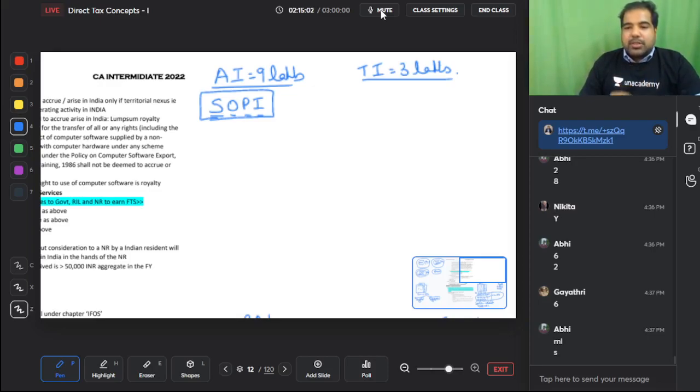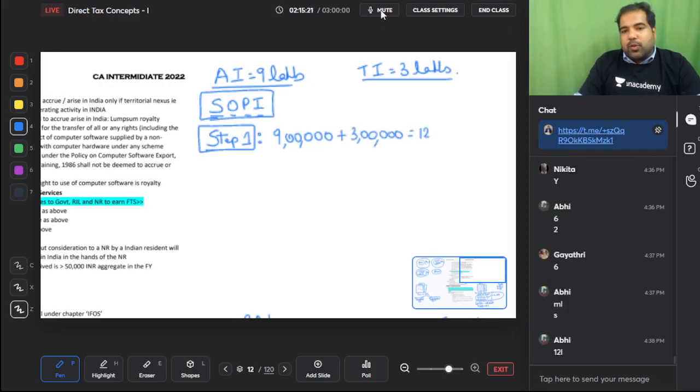In this scheme or scam, there are 3 steps. Watch out for the 3 steps. First step is where they will shock you. They will take all your incomes, 9 lakhs plus 3 lakhs, that is 12 lakhs, and they will calculate your income tax on this 12 lakhs.